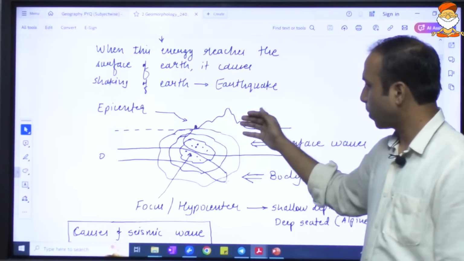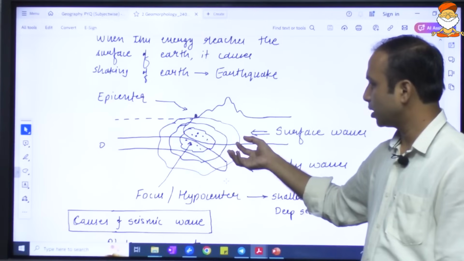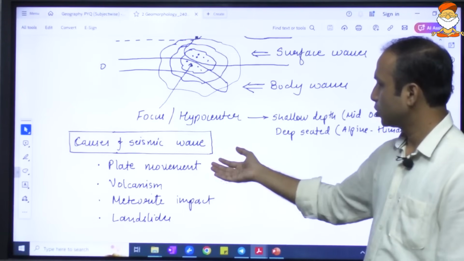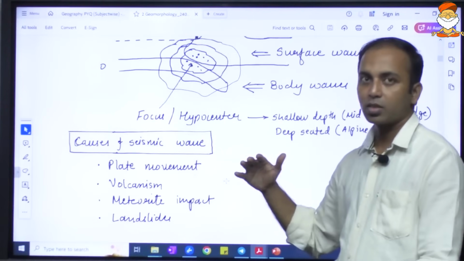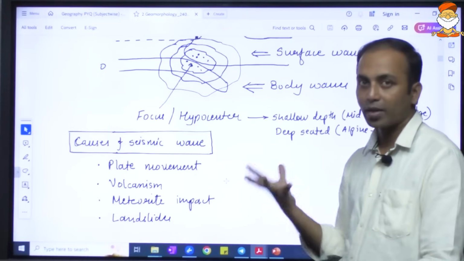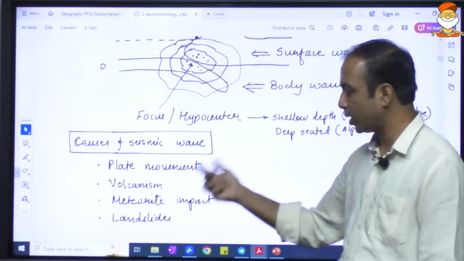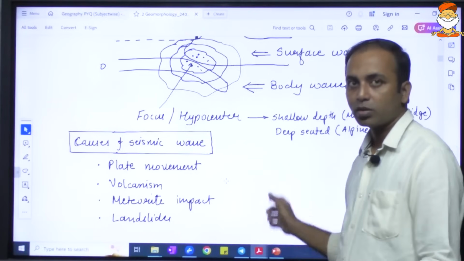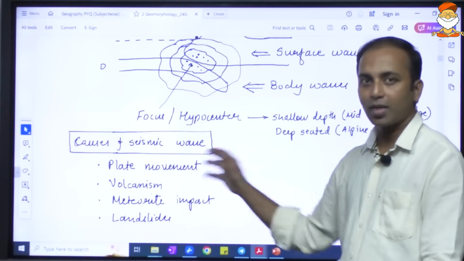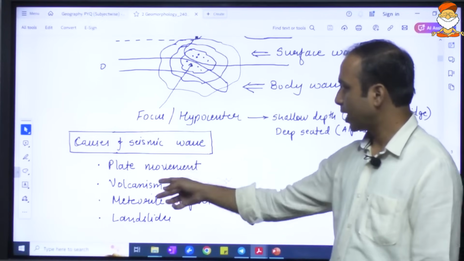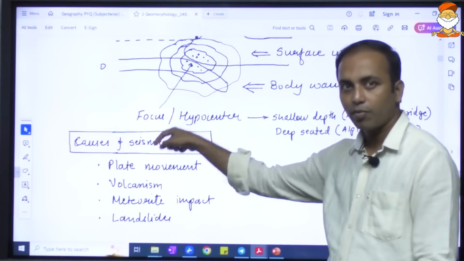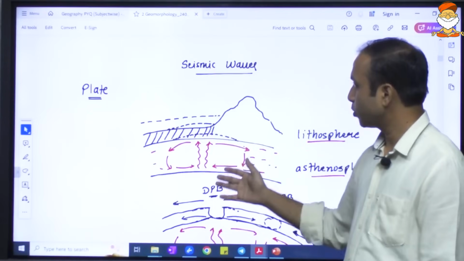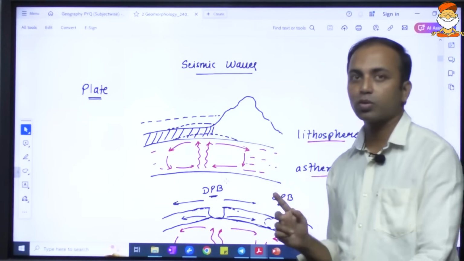Now why is this wave being released? What are the causes of this seismic activity? It is basically the movement of the plates. The plates may be moving because of volcanism, volcanic eruption, if it is very violent in nature. Then meteorite impact, landslide. Landslide may cause seismic wave, and seismic wave may cause landslide, so it works both ways. Volcanism may cause seismic wave, and seismic wave may also cause volcanism. So these are some important causes. UPSC asked a question on causes of earthquake.